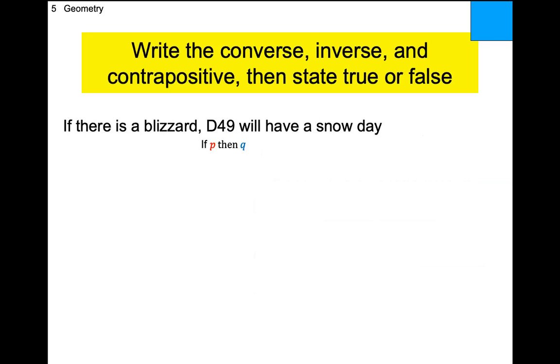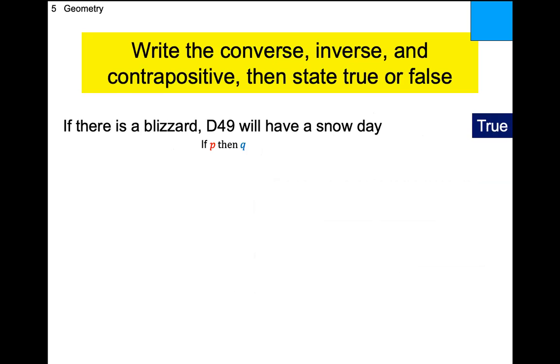All right, here's one more dear to our hearts. I made this back before I thought that we would be e-learning. This is what homework will look like. It will say, write the converse, the inverse, and the contrapositive, and then state whether each statement is true or false. Here's our conditional, and they're only going to give you true conditionals. Since we are in D49, if there's a blizzard going on, we will absolutely 100% have a snow day. That's a true statement.